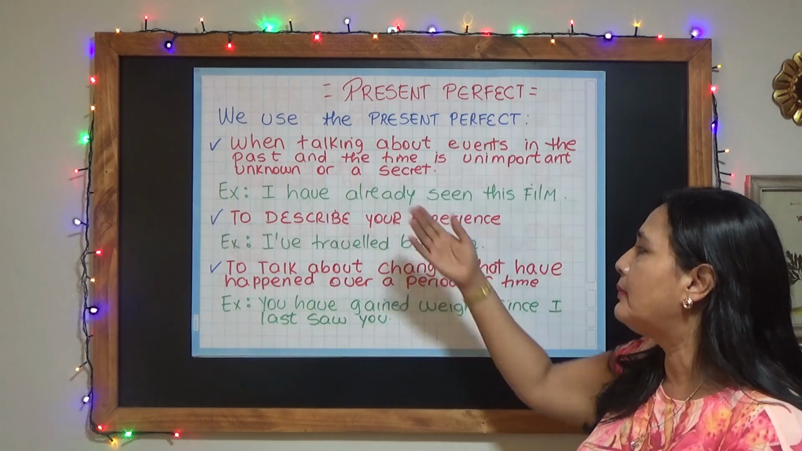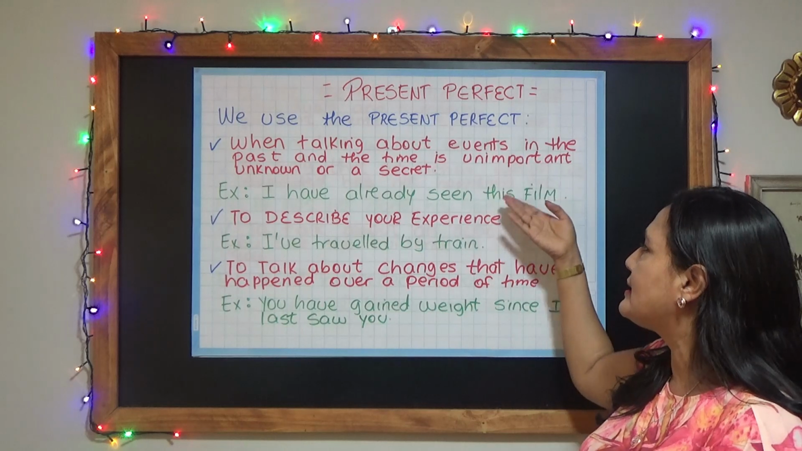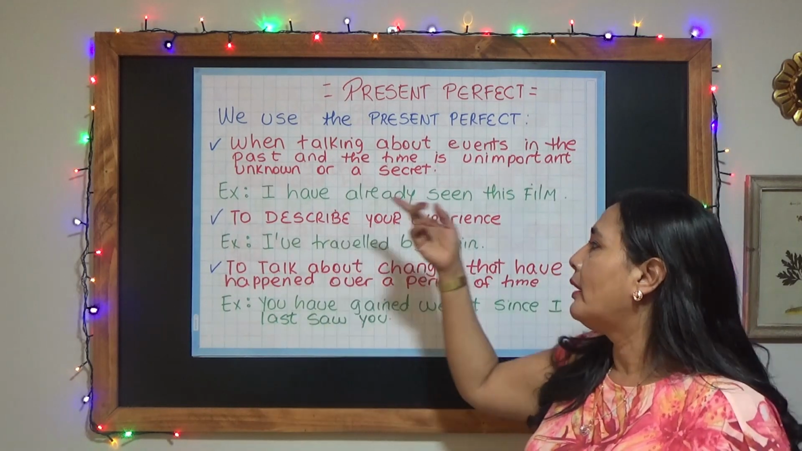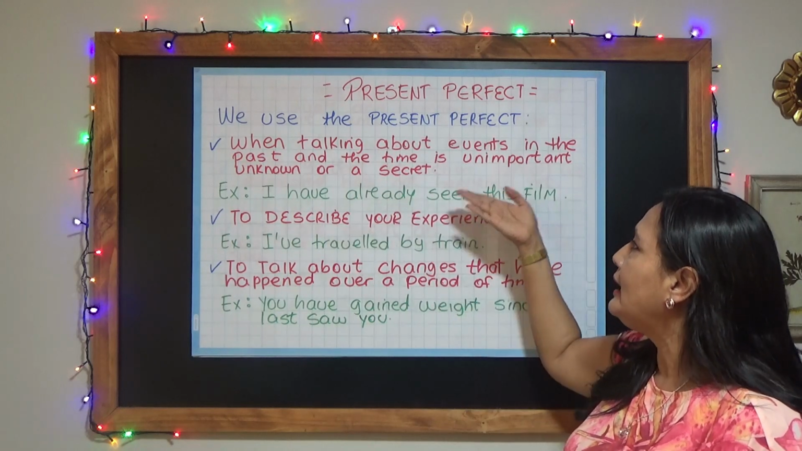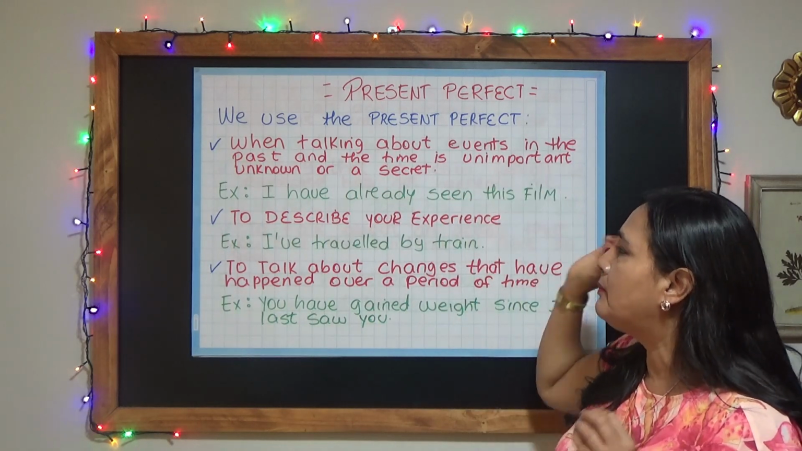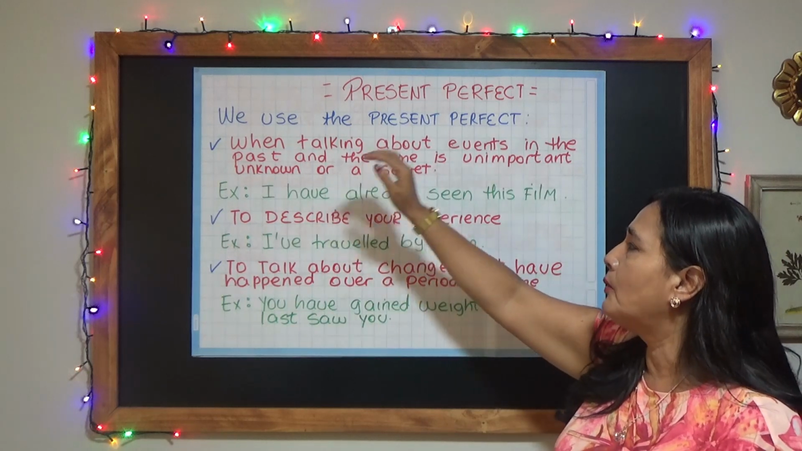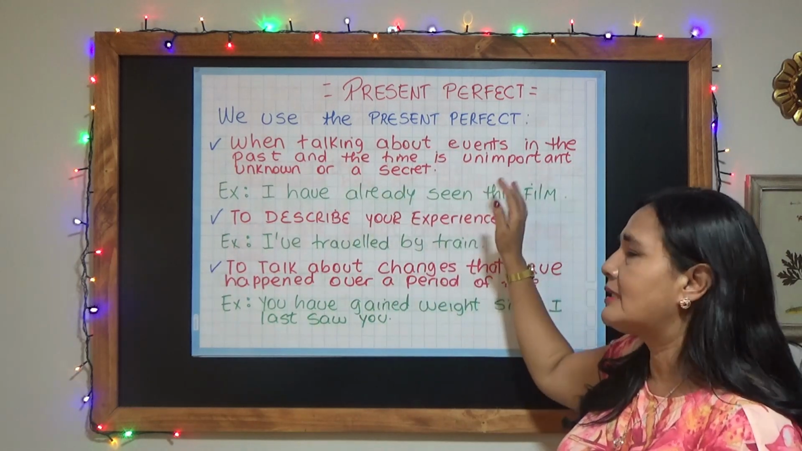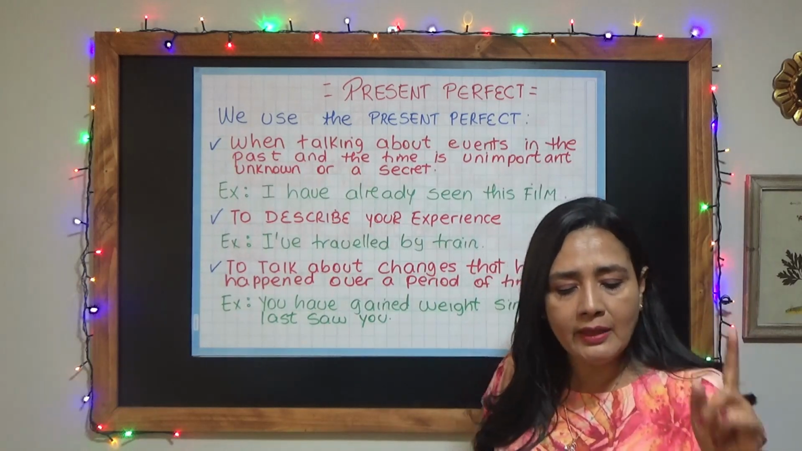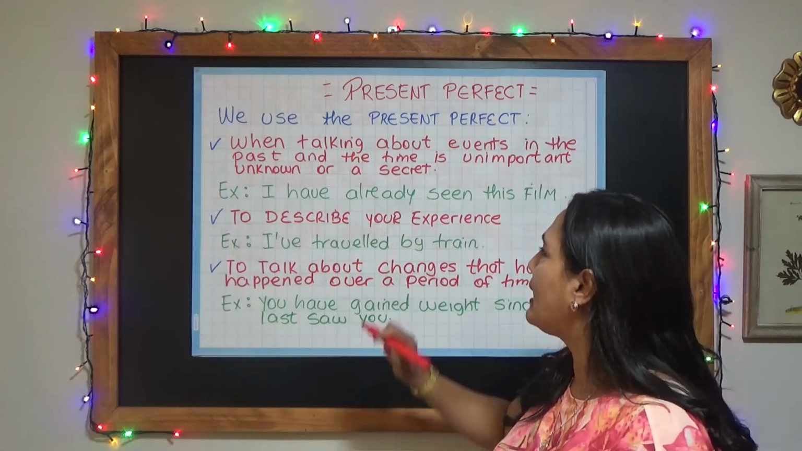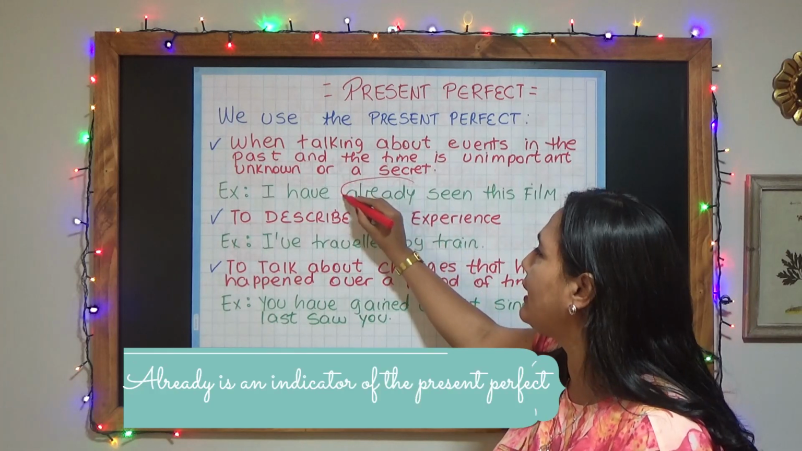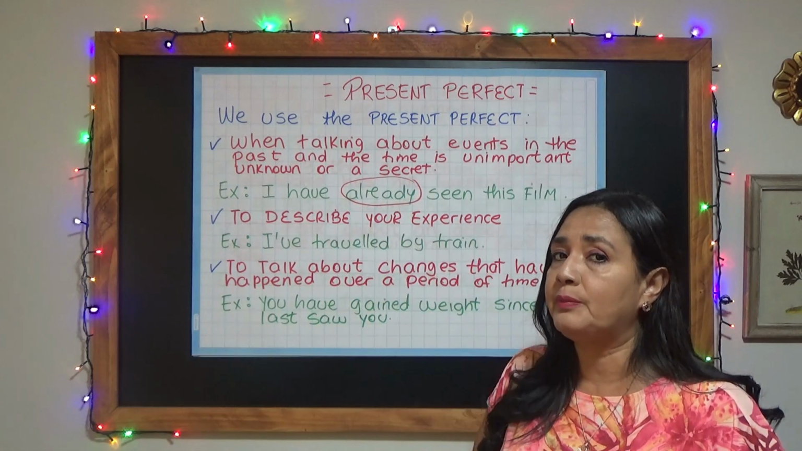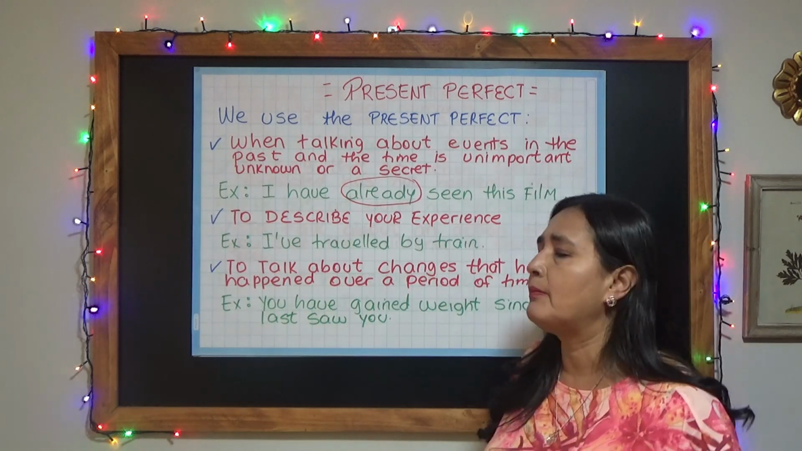Have a look at the example. I have already seen this film, and I'm not specifying when. So, if I use this expression, it means that it's unimportant, unknown, or a secret the time when I have already seen this film. And also, I'd like to mention that the expression already is an indicator that we are talking about present perfect.